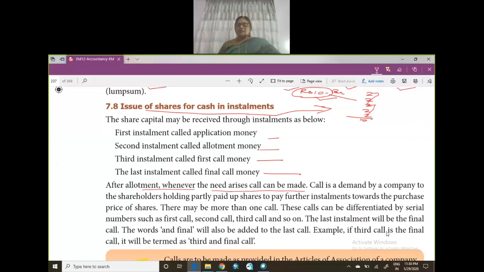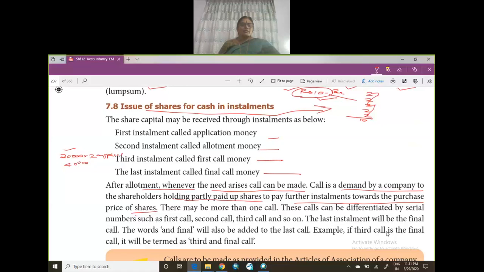A call is a demand by the company to the shareholders holding partly paid up shares to pay the further installment towards the purchase price of the shares. Now the company has allotted for me 20,000 shares. I have paid 2 rupees at the time of application. I have asked for 20,000 shares. The company has issued 20,000 shares to me. So total cost is 40,000.